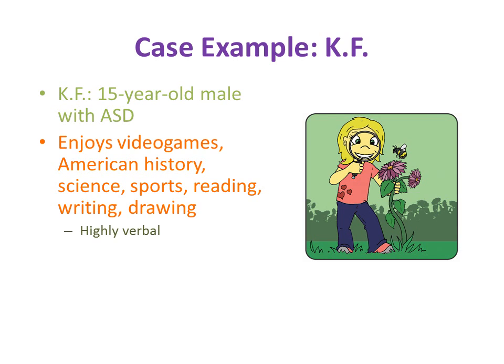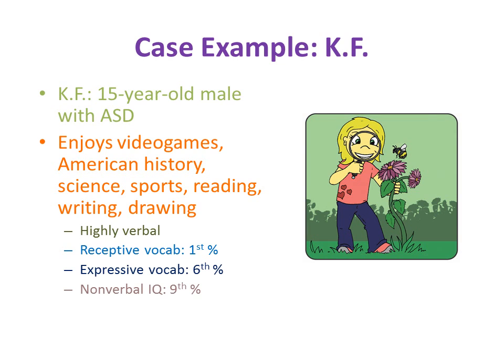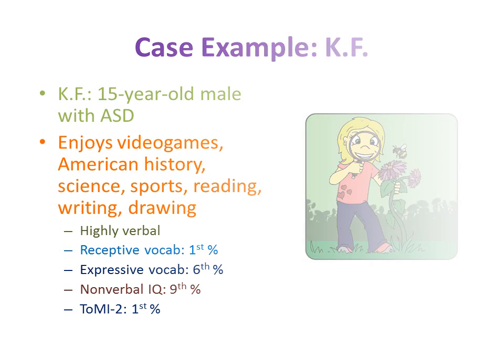Despite being highly verbal, scores for receptive vocabulary, expressive vocabulary, and nonverbal IQ all placed him between the 1st and 9th percentile. A low composite ToMI-2 standard score also placed him at the 1st percentile for social cognition. This ToMI-2 result is not surprising given KF's diagnosis of autism spectrum disorder, but what will be interesting is an in-depth examination of his theory of mind strengths and challenges in light of developmental expectations for his age.